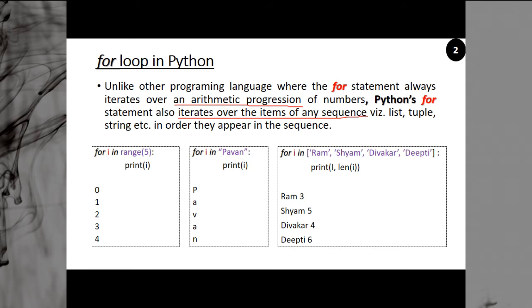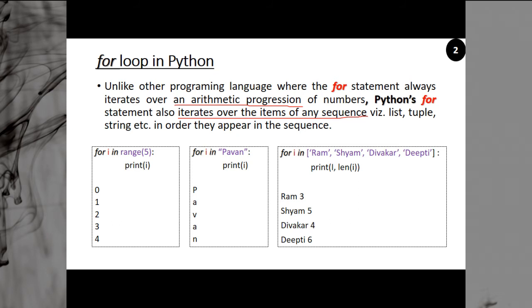What are the sequences? In data types we have discussed the sequence. The first sequence is string. Then you have list, then you have tuple. If you want to process individual characters of a string, you can use the for statement. If you want to process individual elements of a list or a tuple, you can use the for statement. So here I have gone through three statements.